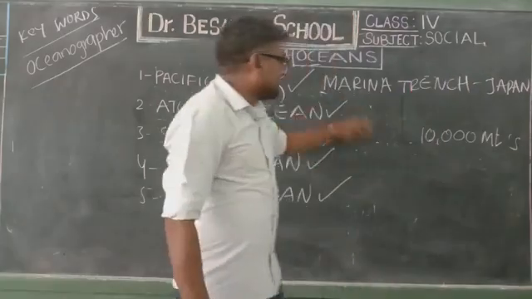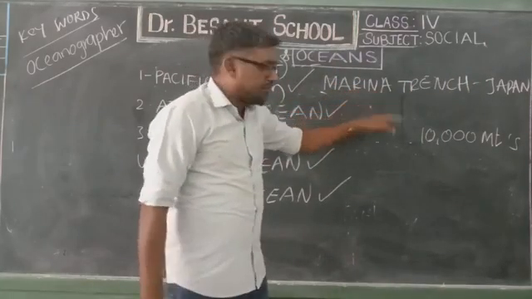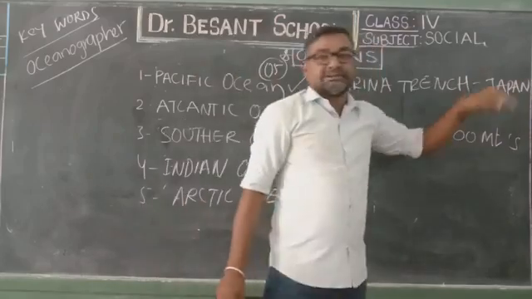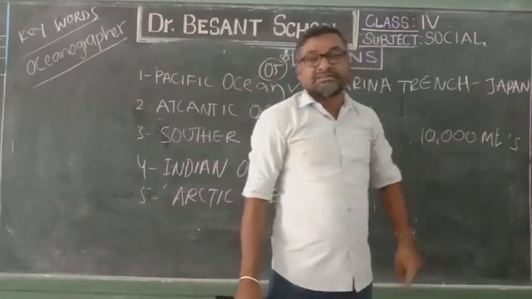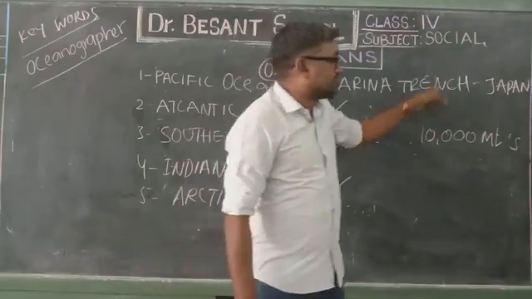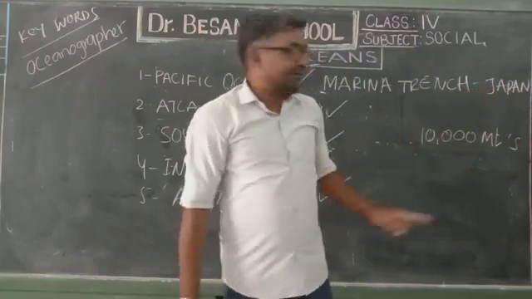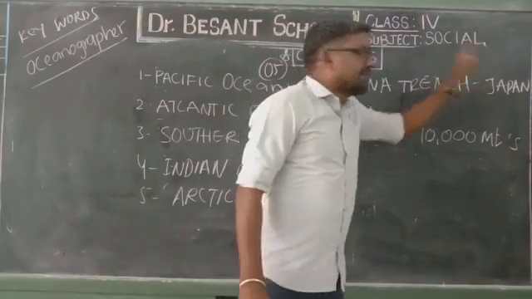But the deepest point in the Pacific Ocean, the Mariana Trench, is more than 10,000 meters deep. If you dip our Himalayas in the Mariana Trench, still there would be 2,000 meters to spare. That much deep it is. It's the biggest ocean, and it is located near Japan.